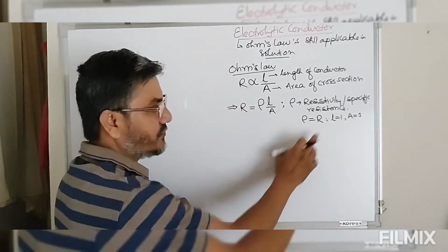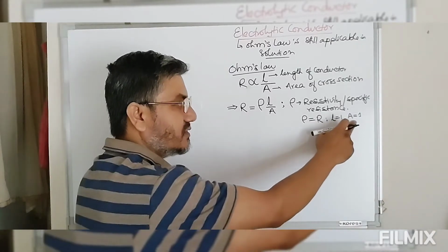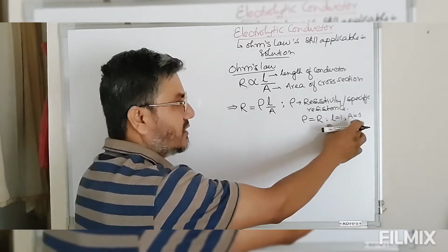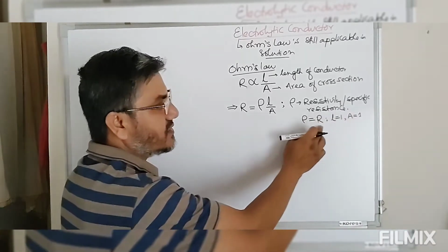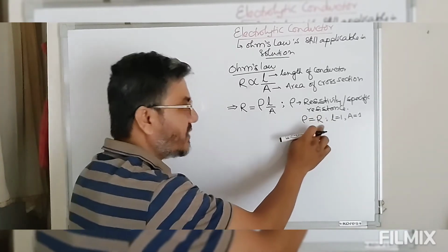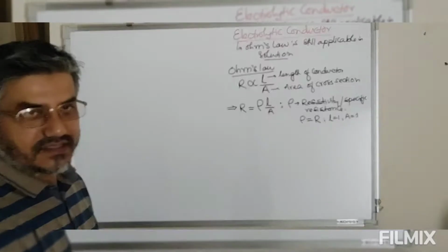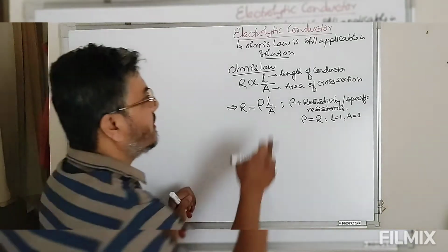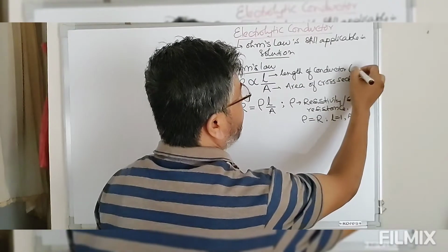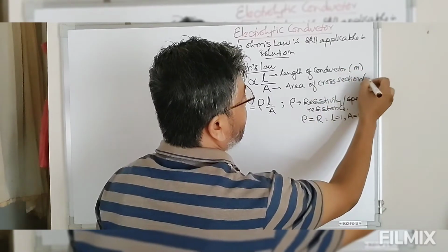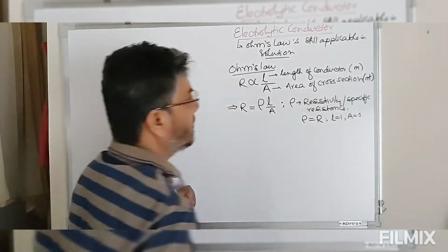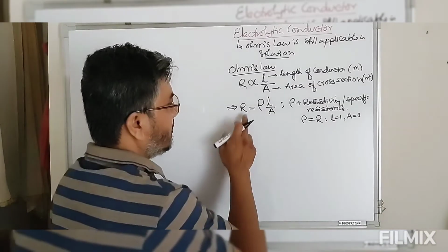So when the length of the conductor and the area of cross section of the conductor are unity, at that condition, what is the resistance offered? That resistance offered by the solution is known as specific resistance. Now look at this: length is measured in meters, area is measured in meter square. So if this is the case, then the unit of